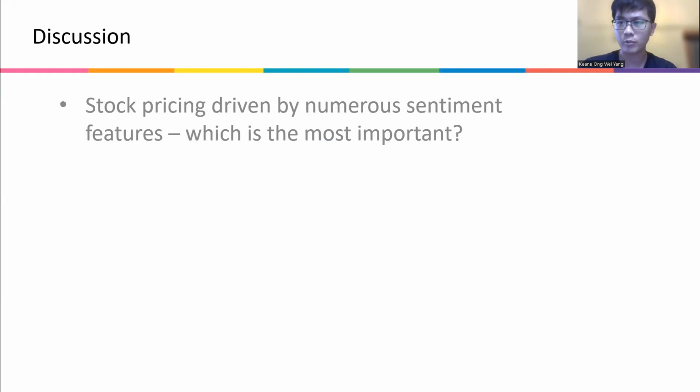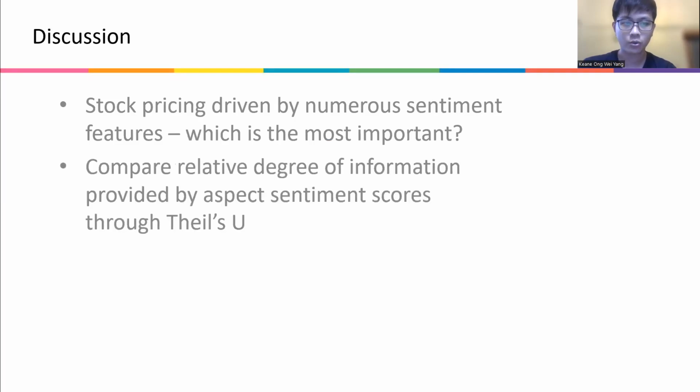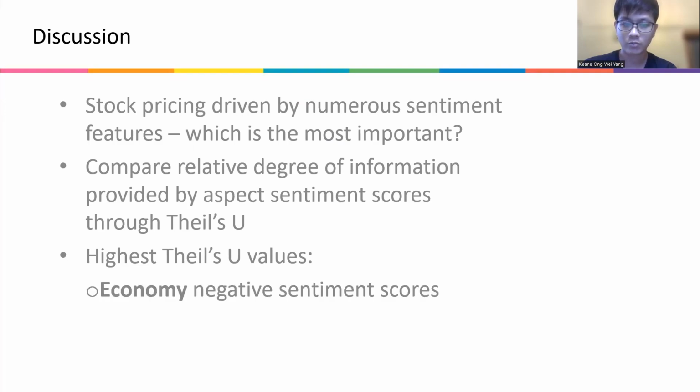Lastly, if you use your Tails U value, you're able to derive the more important sentiment features. You can compare the relative degree of information provided by aspect sentiment scores through your Tails U value or uncertainty coefficient. The higher the Tails U value, the greater the reduction in uncertainty and the more information possessed by a particular aspect sentiment score. You can see economy as well as inflation have the highest Tails U value.